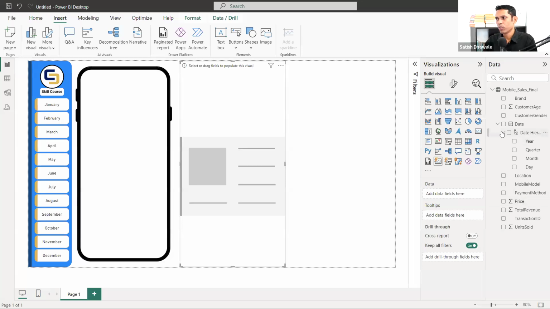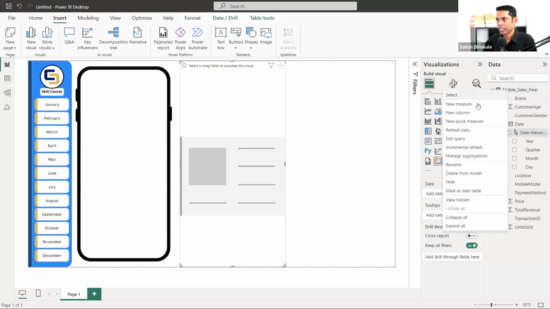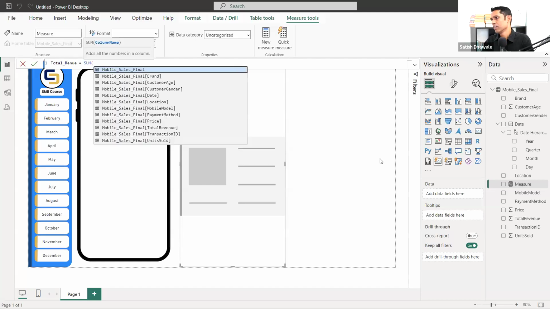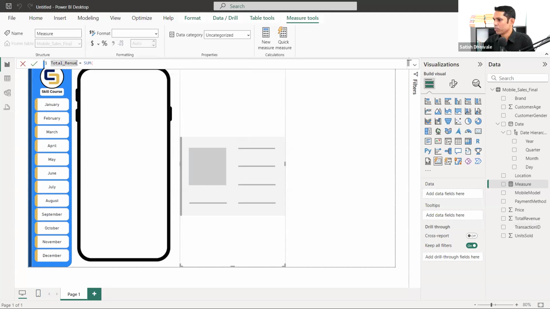How to get the total revenue? Everybody knows that. Let me use the DAX function. Right click, new measure. I would like to calculate the total revenue. So I'm going to type total revenue. Total revenue is just the sum of your total revenue column. We already have a total revenue column, but I want a total revenue measure. It will be a similar name again. Revenue. Sorry, spelling wrong. Revenue. So what I would like to do is change the name of this. I would like to add DAX. Okay. So DAX total revenue.